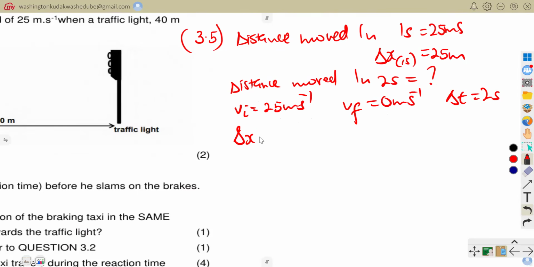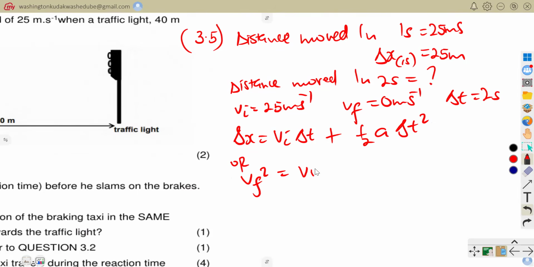Because we want to find the distance, we can use Δx = vi Δt + ½ a Δt², or vf² = vi² + 2aΔx. We have this, we have this, but we do not have what? Our acceleration. So it will be easier, once we find our acceleration, to choose which equation to use. So we are looking for our acceleration.